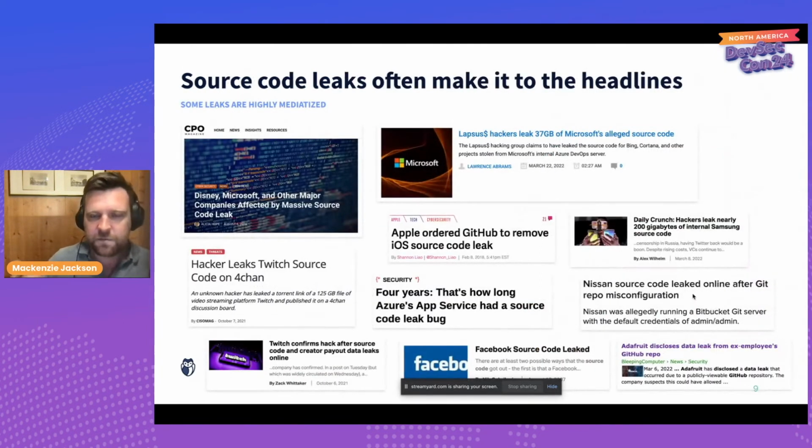Now, the other thing to think about with private source code is that it doesn't always remain private. All right, we have hundreds of headlines about private source code being made public, or as I like to call it, involuntarily open sourced. So we have a lot of examples of these, and this is another area where your source code in and of itself can be a vulnerability. And I really like to focus in on that point, because we know that our application can have a vulnerability, and we know that it can have a vulnerability because of maybe something we did in our source code, but also our source code in and of itself can be a threat, can be vulnerable.